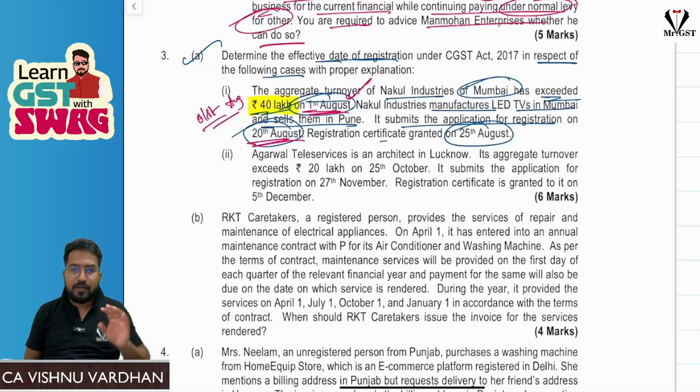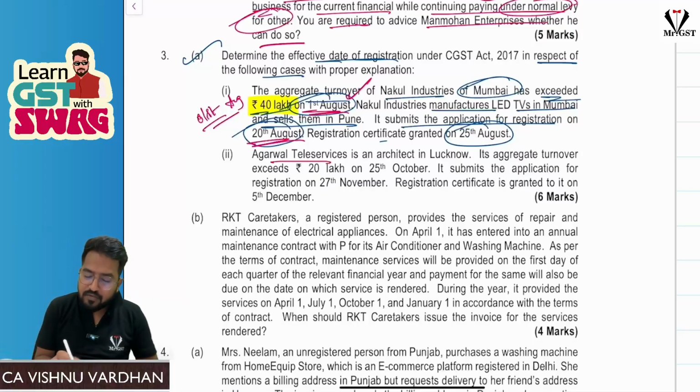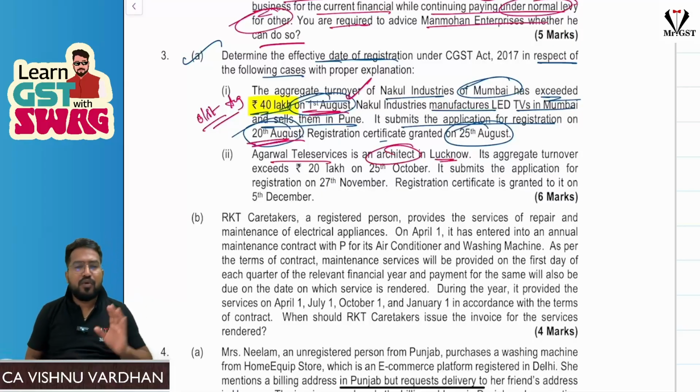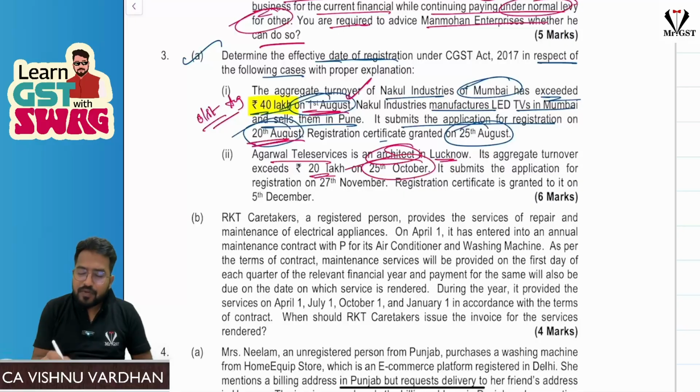So in the given case, if you see the second one, Agarwal Teleservices, architect in Lucknow. Architect means services provider, Lucknow, Uttar Pradesh. So the threshold limit is 20 lakhs. And it is exceeded on 25th October.